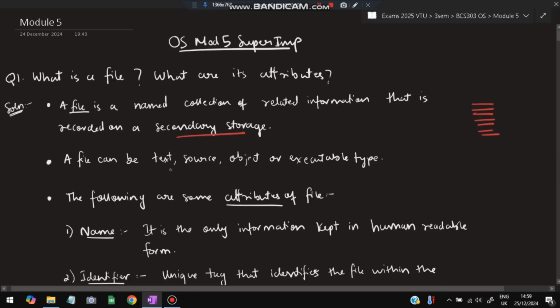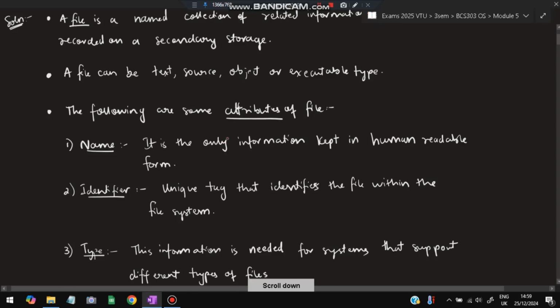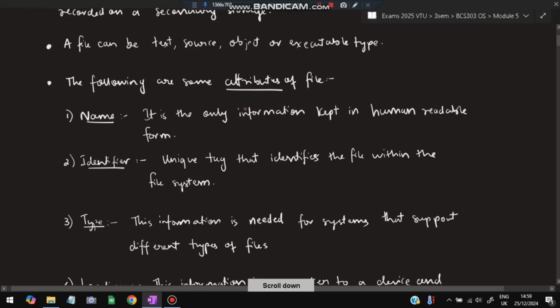A file can be text, source, object, or executable file. How many types are there? 4 types are there: text, source, object, or executable. And this second question, which is about the attributes of the file, there are 6 or 7 attributes of the file. So the first one is name. Obviously we'll start from here. Name is the only information that is kept in the human readable form. Other all gets converted into binary or machine level language. So first attribute is the name.